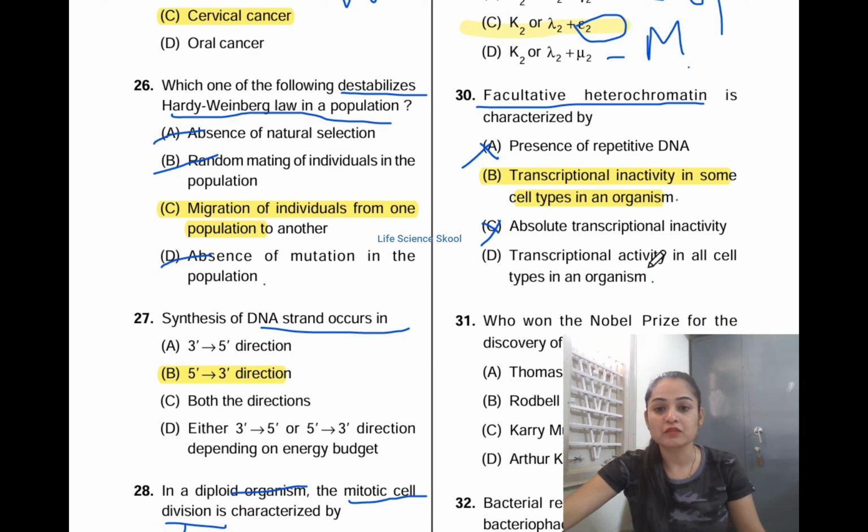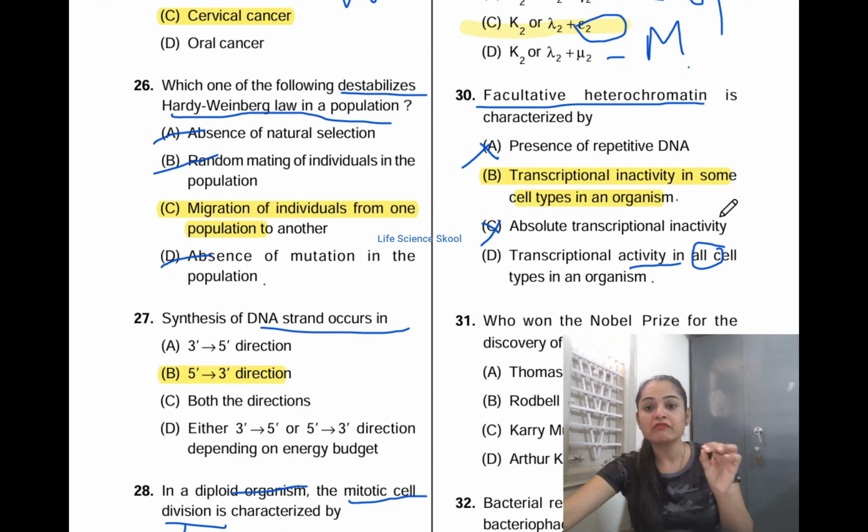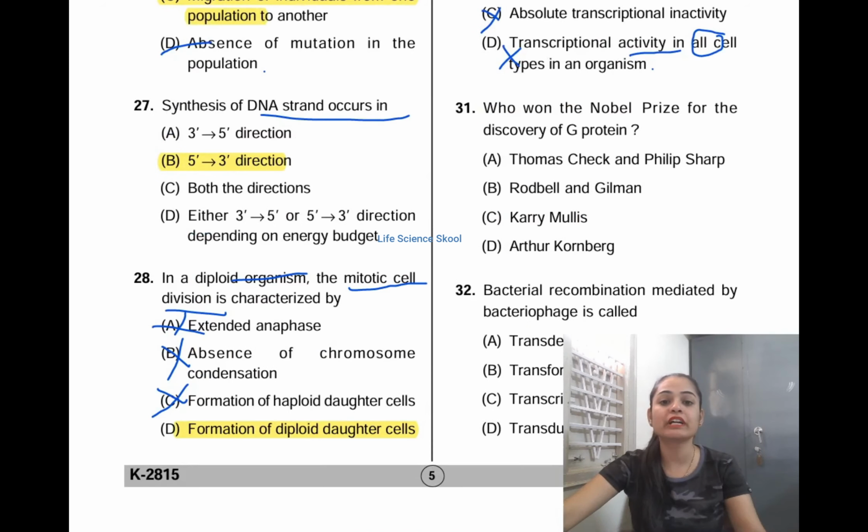And coming to the option, transcriptionally active in all cell types in an organism. See, I said facultative heterochromatin means in some cells it is active, and in some cells it is inactive. In this question, option B and option D can cause confusion, so you have to read carefully. They have said transcriptional activity in all cells, but I said facultative heterochromatin will be inactive in some cells and active in some other cells. I'm not saying all the cells. Option D is not the correct answer. So the correct answer is option B. Now moving on to the next one.